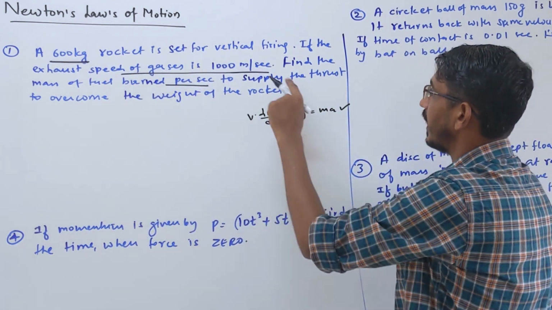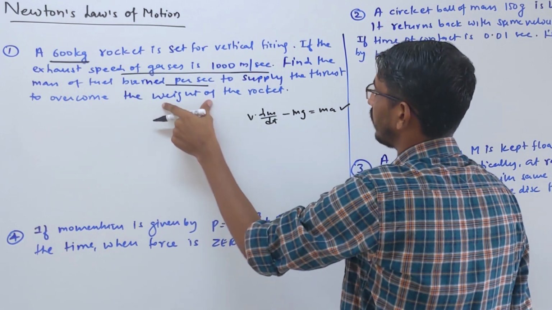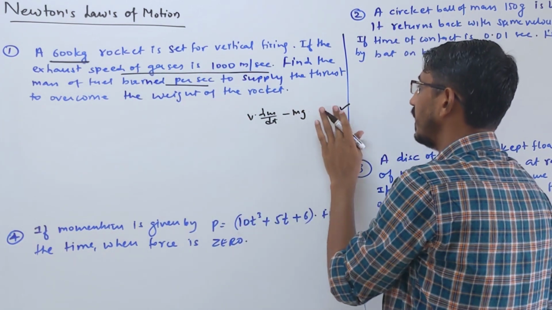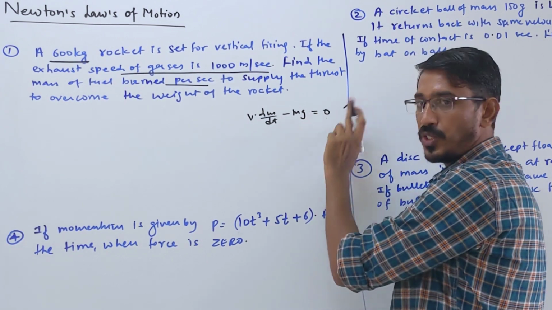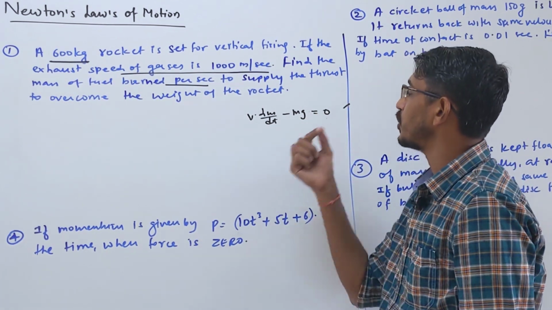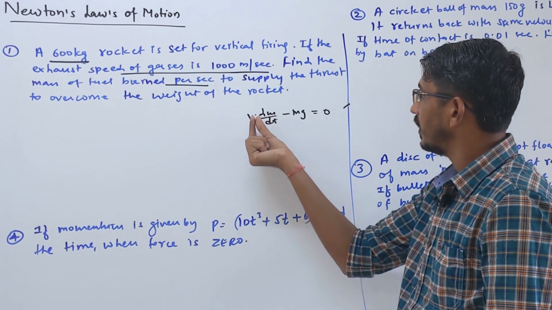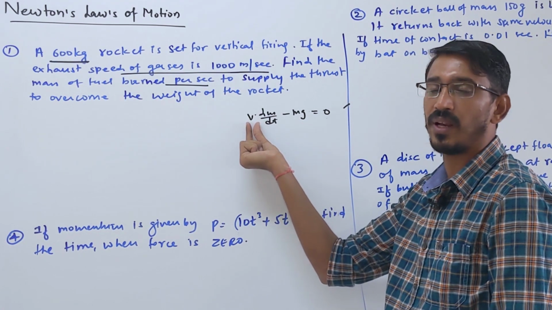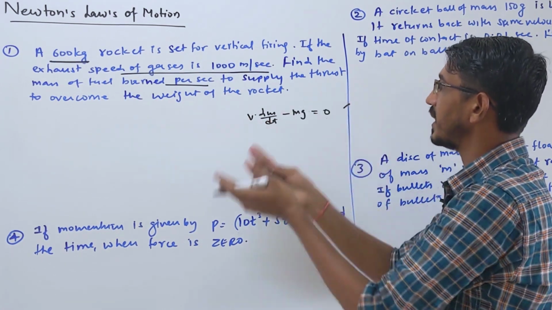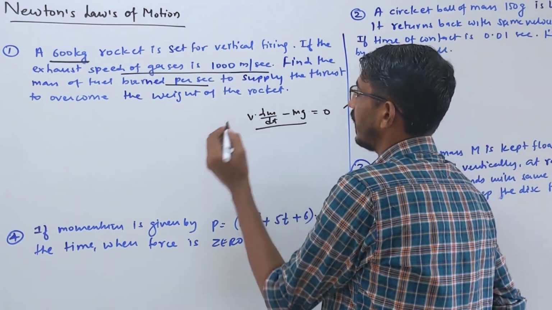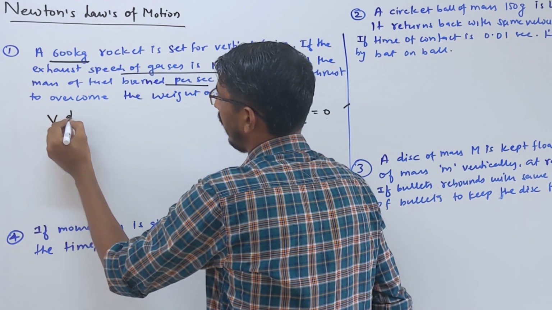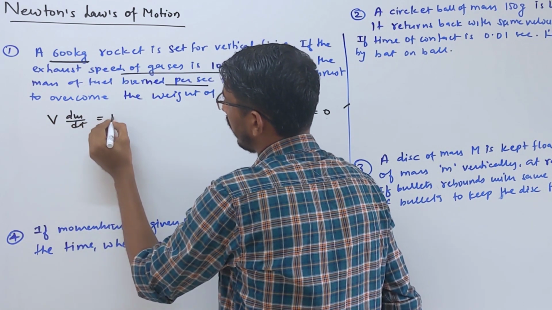But in this question they said we just want to overcome the weight of the rocket, which means not accelerating. So we write only this equation, where ma is a zero term. Also give attention here: this V is always the relative velocity of the gases with respect to the rocket. So we will use this formula here, V dm by dt should be equal to mg.